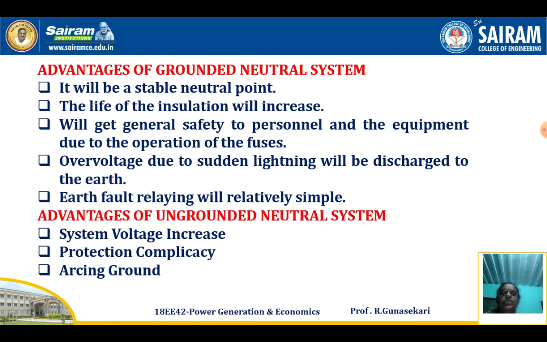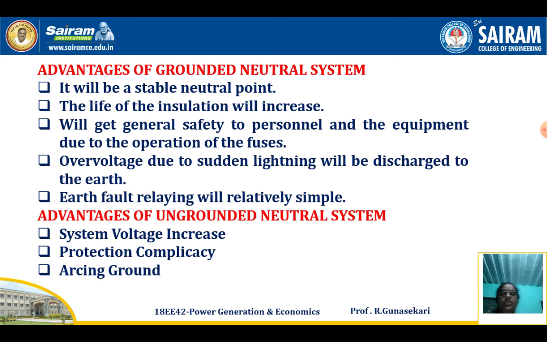Then the advantages of a grounded neutral system. It will be a stable neutral point. The life of the insulation will increase. We get general safety to the personnel and the equipment due to the operation of the fuses. Overvoltage due to sudden lightning will be discharged to the earth. Earth fault relaying will be relatively simple.